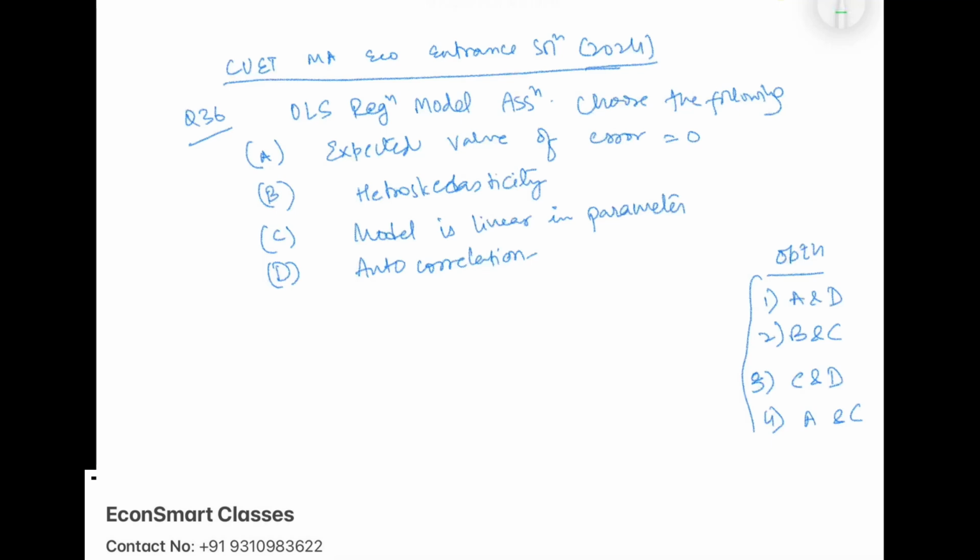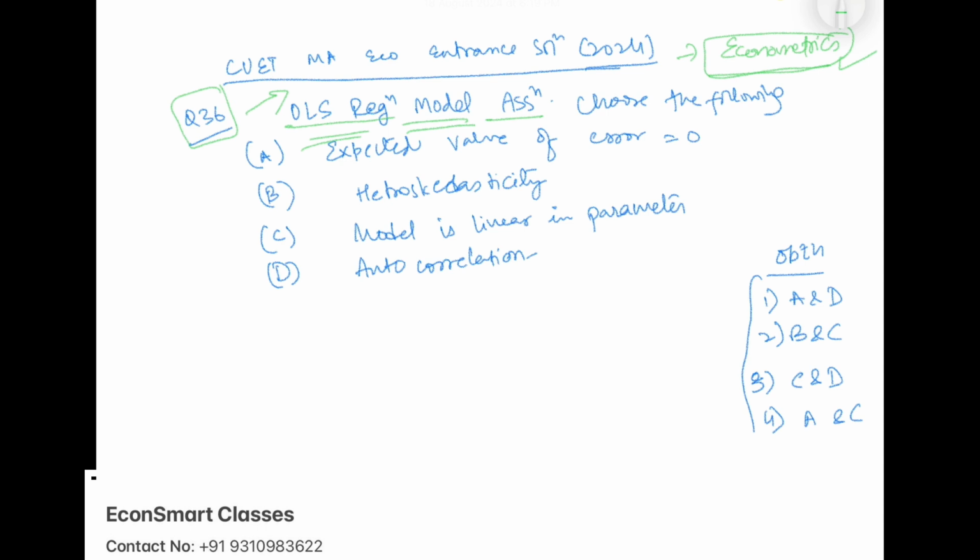My name is Divisha. In this video, I'm going to discuss question number 36 from CU to MA Economics Entrance Solution 2024. This is a question from the Econometrics subject. Very simple question to begin with in econometrics. This is being taught: what are the assumptions of the OLS, ordinary least square regression model. So if you read the assumptions of OLS, you can straightforward tell the option to this.